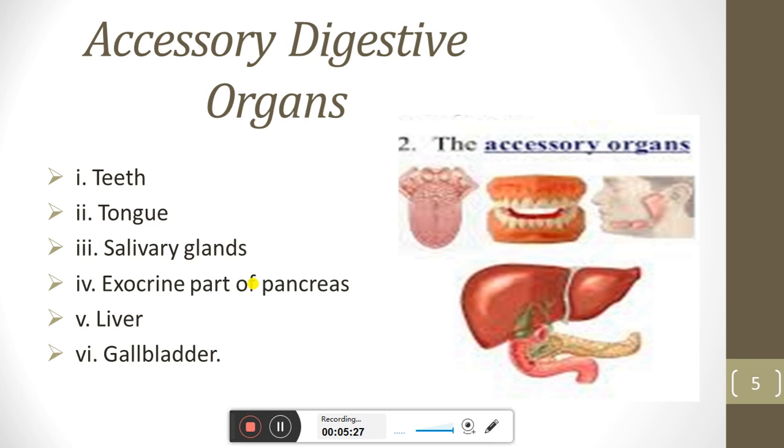Then there is the liver, and then there is the gallbladder. The liver secretes bile. The gallbladder will store this bile and secrete it when the intestine needs it. That storage will be temporary. The gallbladder will store the bile which is coming from the liver. So these are all the accessory organs: the tongue, salivary glands, exocrine part of the pancreas, liver, and then the gallbladder.